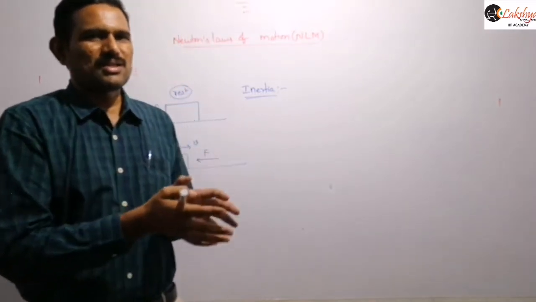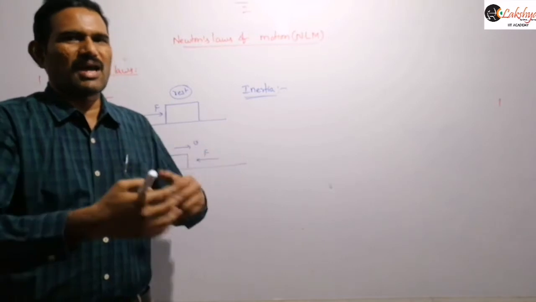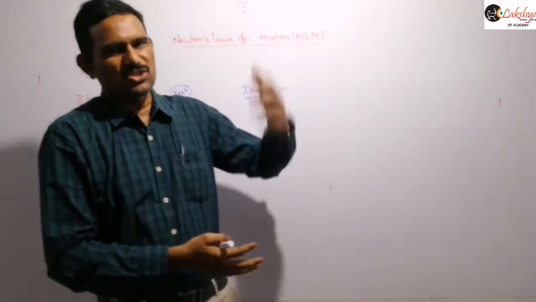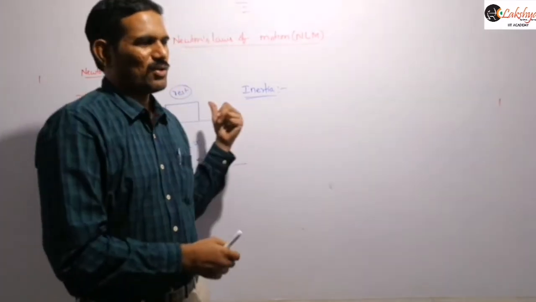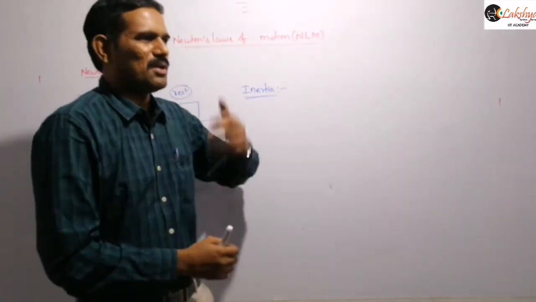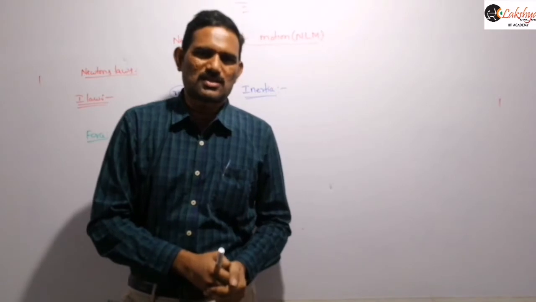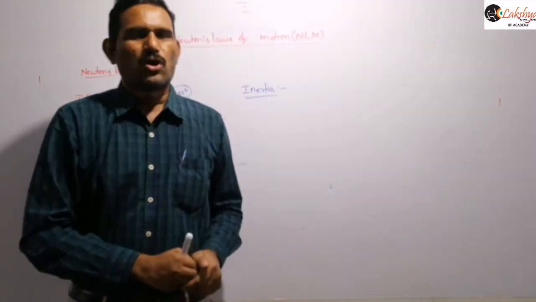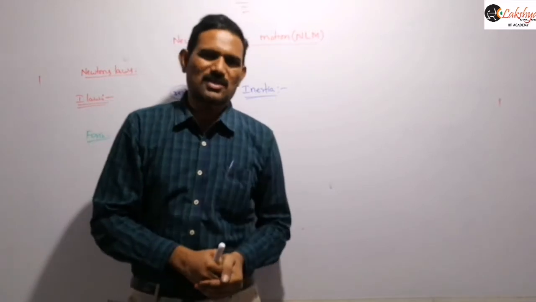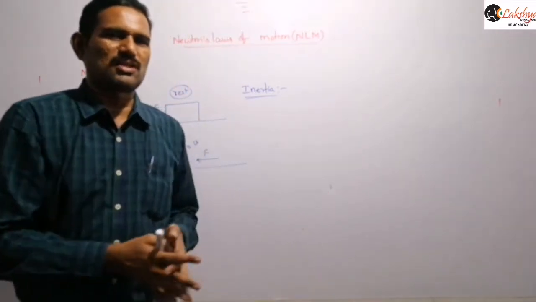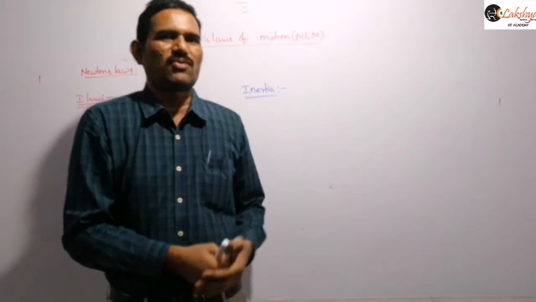So the big stone is said to have more inertia. It is initially at rest, so it tries to stay at rest only. Here we are defining inertia as the inability of an object to change its state by itself. Or we can also define it as opposition to the change of state. That property is also nothing but inertia.